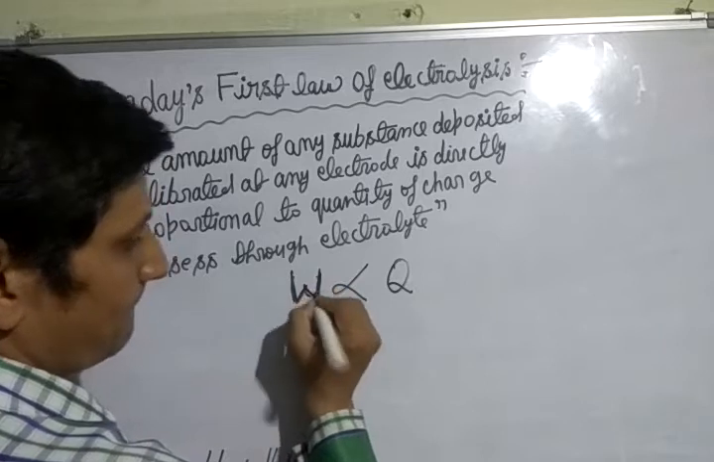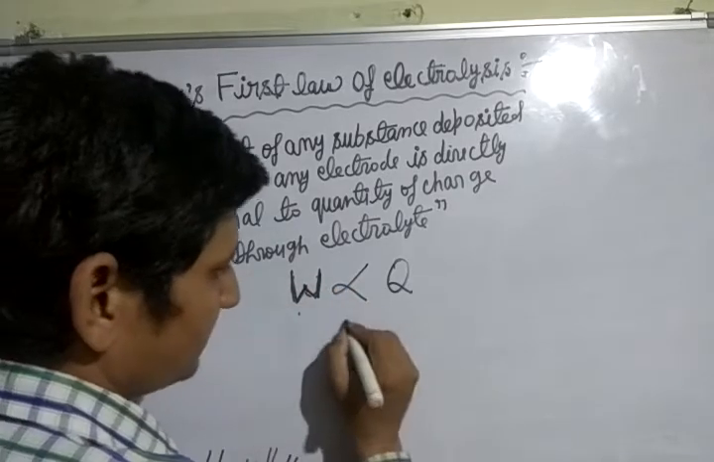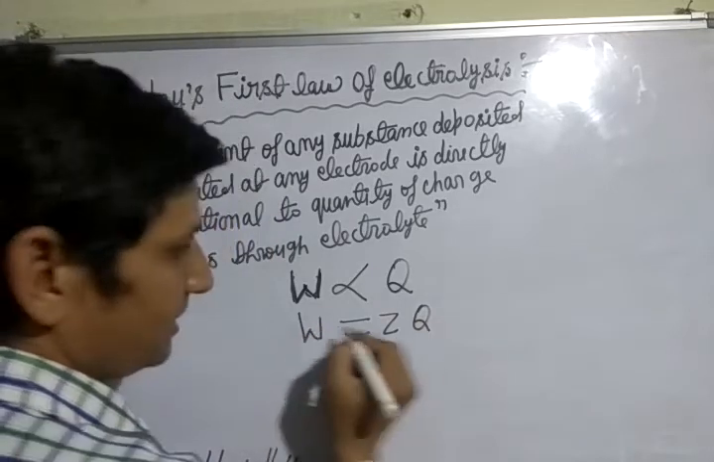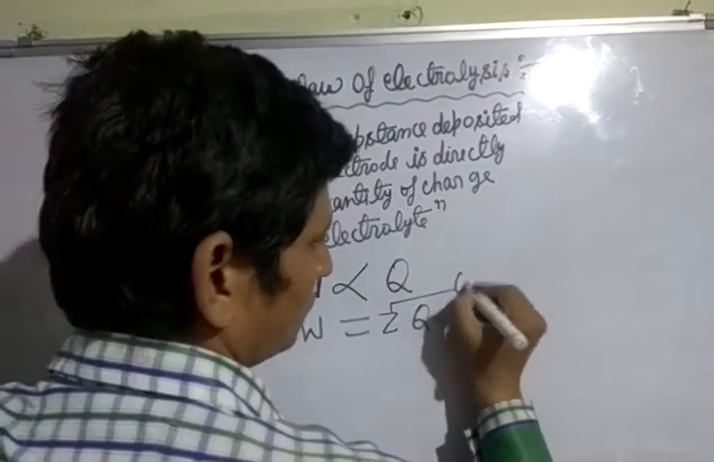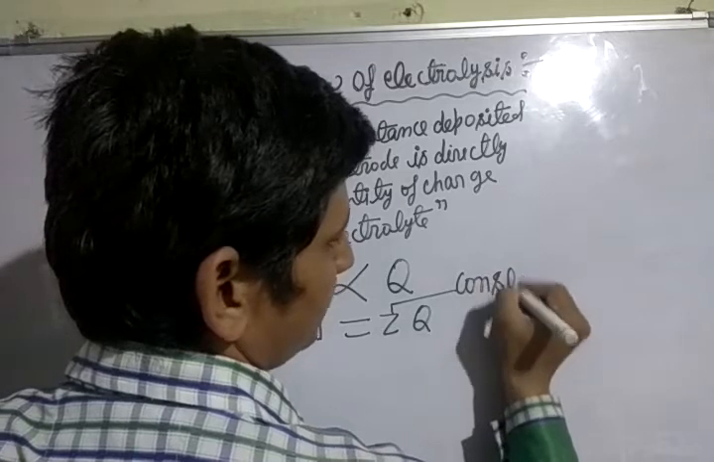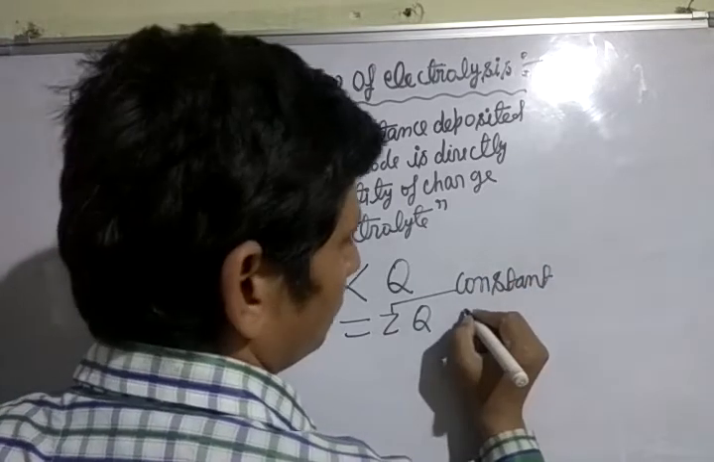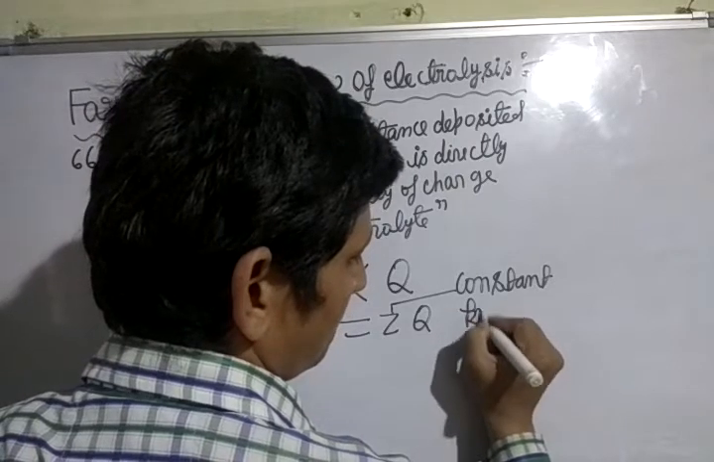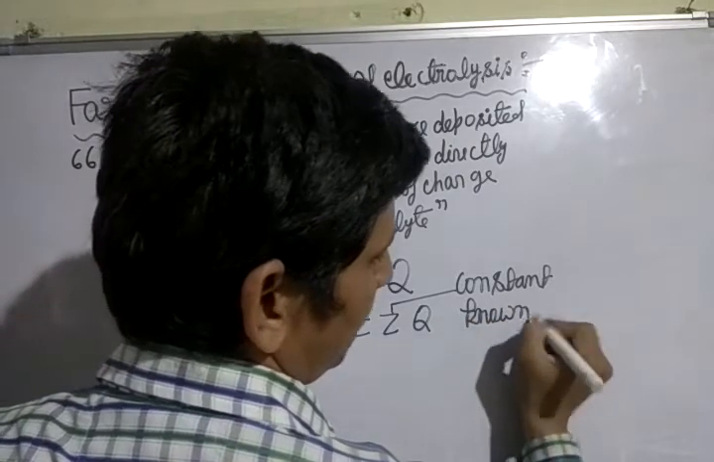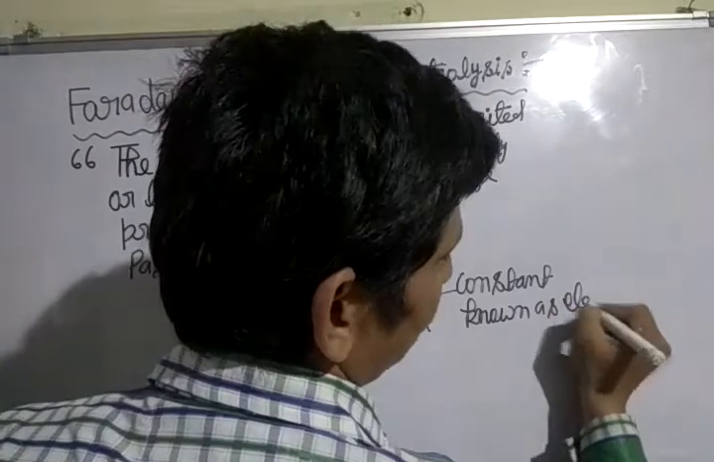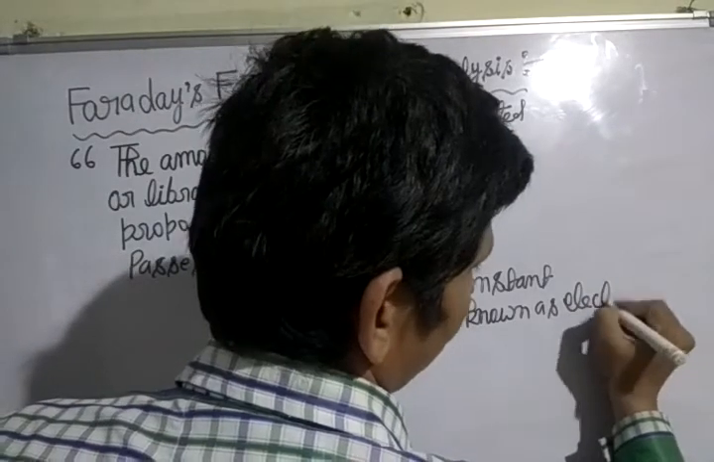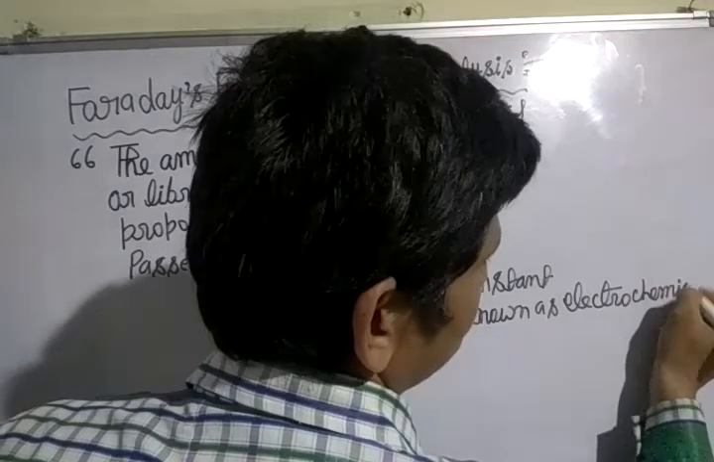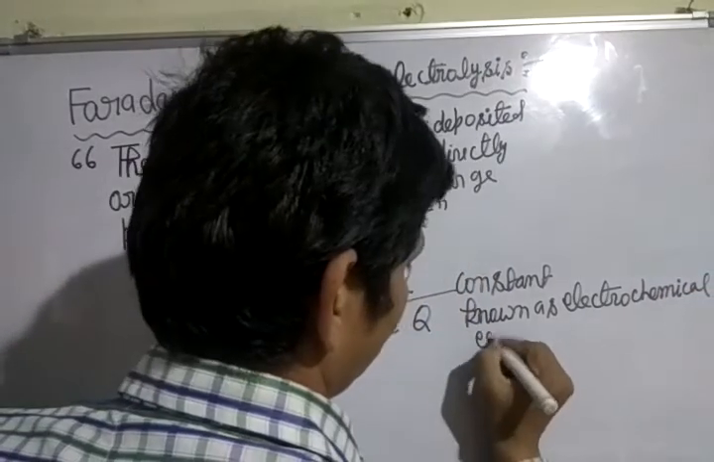After this, remove this sign, we get Z, where Z is a constant known as electrochemical equivalent.